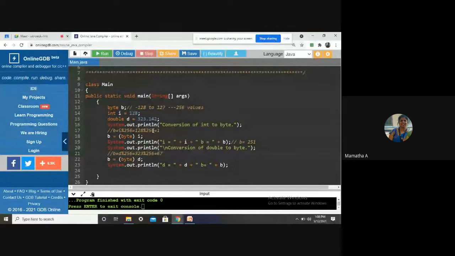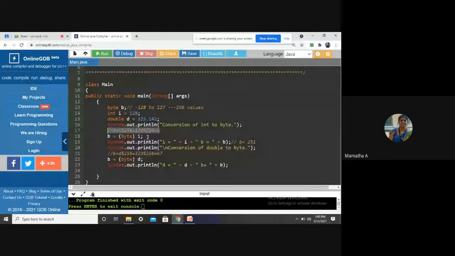This is not correct then. Modulus 256, how does it work? Wraparound should happen. Okay, some wraparound concept is there. I'll deal with this later in the next class. So the wraparound concept you have to know here. I'll deal with that in the next class.